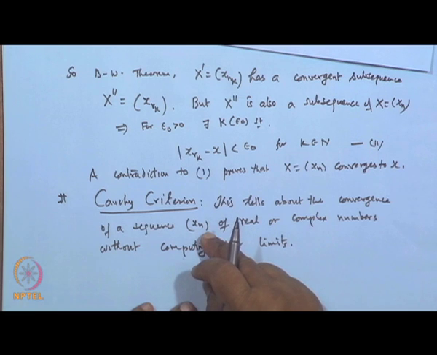But what the Cauchy convergence criteria says is that you need not compute the limit of a sequence x_n; just simply apply the criteria given by Cauchy, and one can identify whether the given sequence is convergent or divergent.